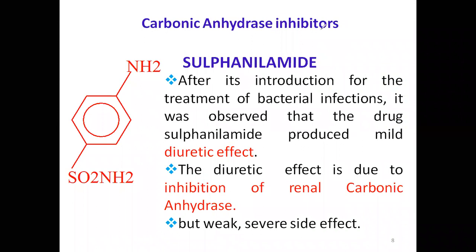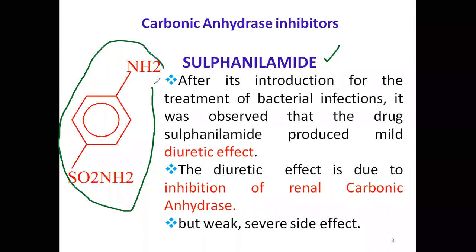Now you see the carbonic anhydrase inhibitors. First, they were found in sulfanilamide. What is the drug? Sulfanilamide. This is the structure of sulfanilamide. The main use of the sulfonamide is antibacterial. It is an antibacterial drug.